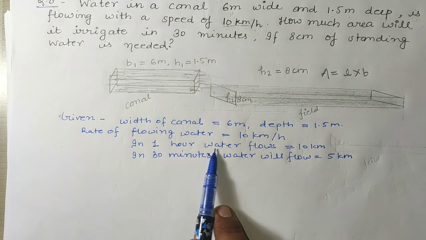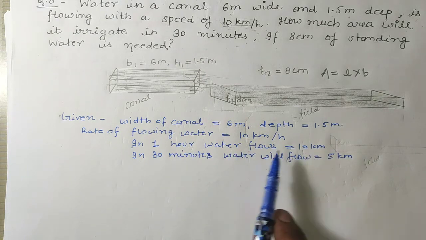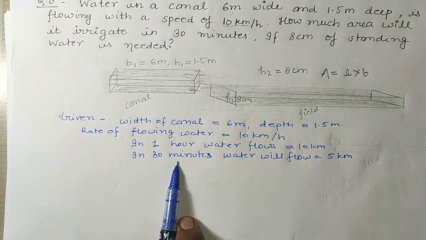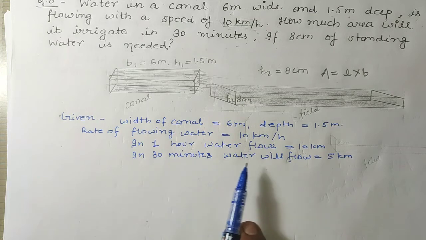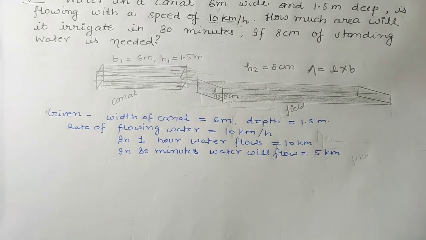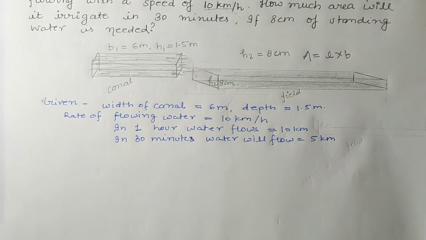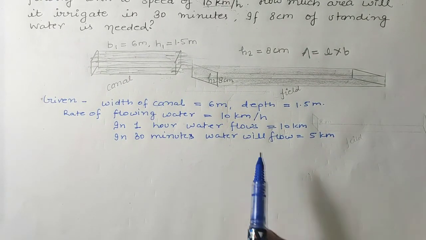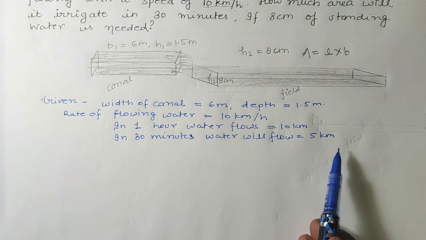If in 1 hour water flows 10 kilometer, so in 30 minutes or half an hour it will flow how much? It will flow 5 kilometer. Okay, so here in half an hour it flows 5 kilometer.